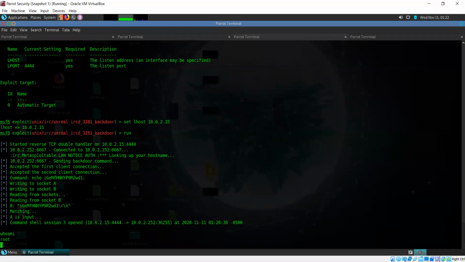Sir, but Metasploitable was a command line interface, but using VNC, you got a graphical user interface. How is that possible? Because VNC, you cannot have just a command line interface using VNC.